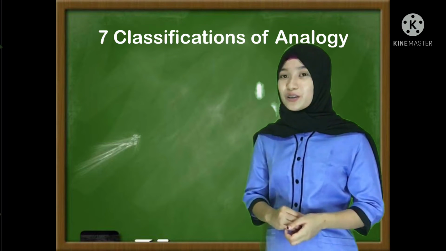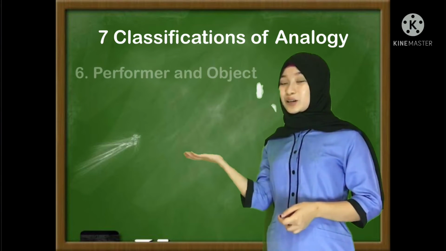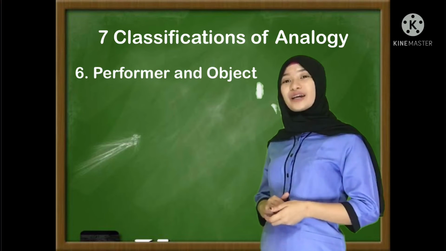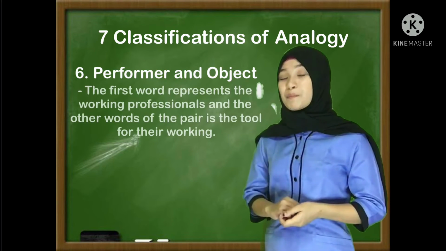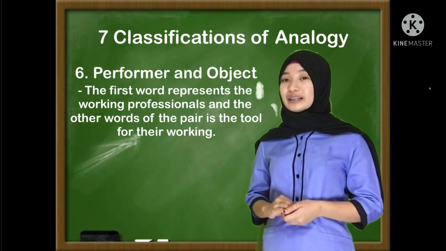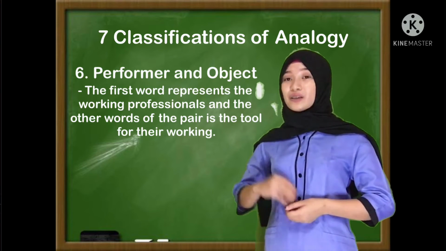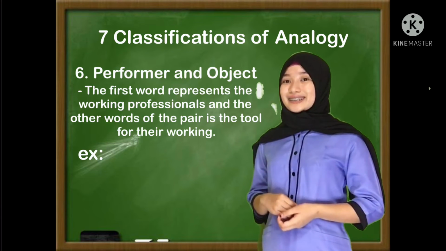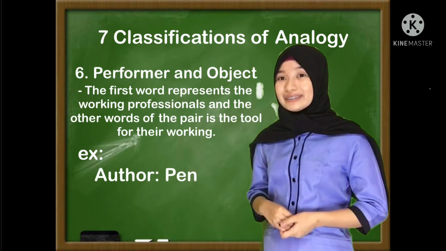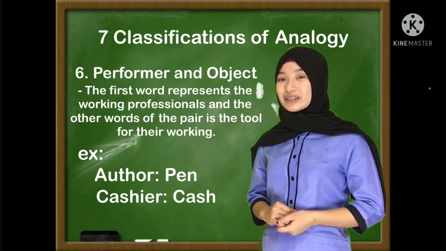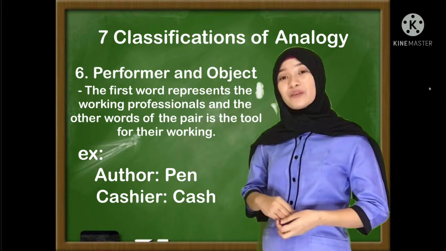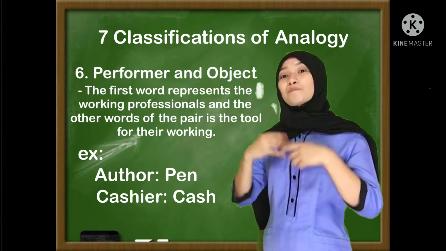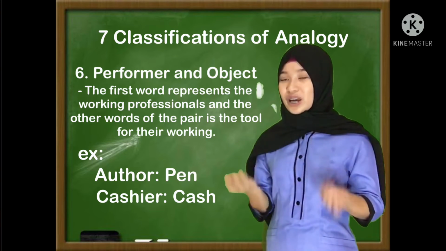That's why we call this object and function. Another classification of analogy is performer and object. Let's define performer and object. The first word represents the working professional, and the second word represents the tool for their work. For example, author is to pen, cashier is to cash. As we can observe, these examples are all included in performer and object.